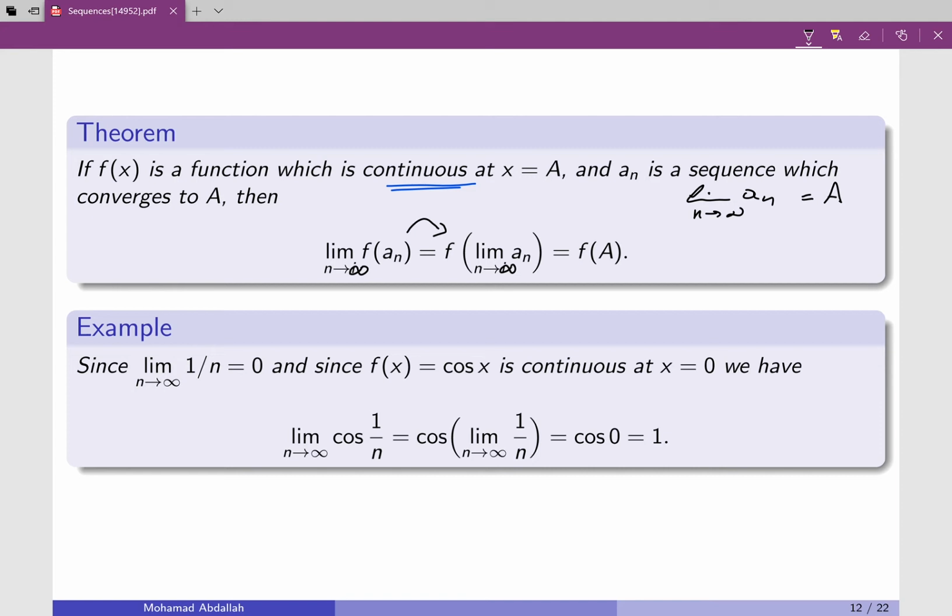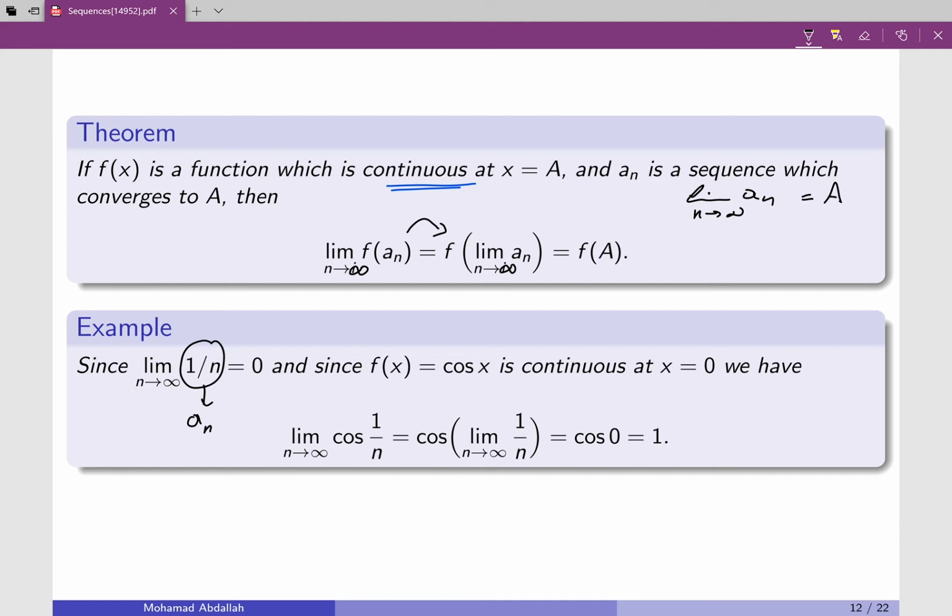So a direct application for this one is the following. We know that the limit of a_n, if we think about this a_n, that's equal to 1 over n, when n approaches infinity is 0. And I know that the function f of x equals cosine x is continuous everywhere. So in particular, it's continuous at 0. So then, the limit when n goes to infinity of cosine of 1 over n is cosine of the limit.